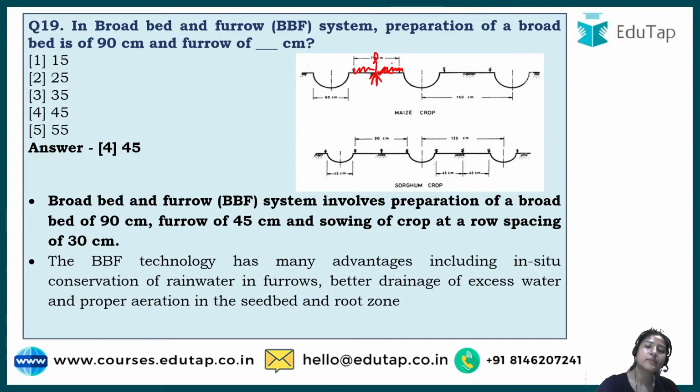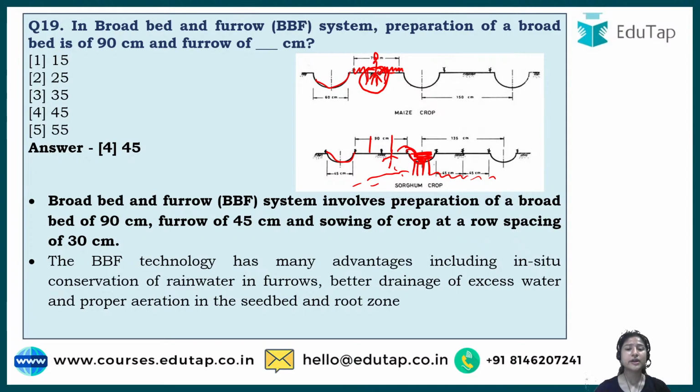Now because the water would remain here only, or would percolate very slowly, the roots of the plant can get affected, because consumption of more water is also harmful for the plants. So what would we do to avoid that? Such furrows are made. Here the plant would be here, and furrows would be made so that the water, due to the effect of gravity, moves down and is collected here. Then it can take whatever time it wants to percolate down, and of course the water would spread to the adjacent sides also, and the roots can take up water from there. So this is an efficient way to conserve water also.